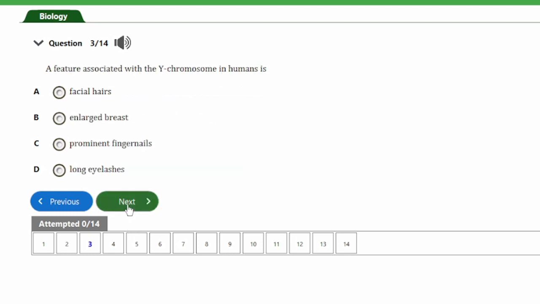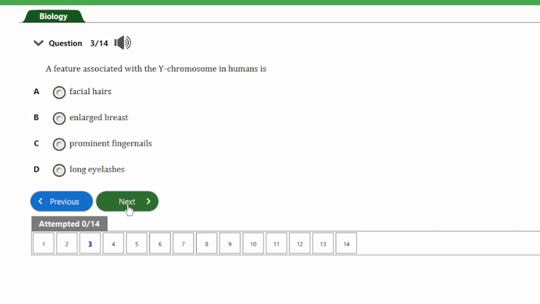So let's look at the next question, guys. So that's question number 3. It says, a feature associated with the Y chromosome in humans is A, facial hairs, B, enlarged breasts, C, prominent fingernails, D, long eyelashes. So guys, the Y chromosome is used for the male, so it indicates the male features.